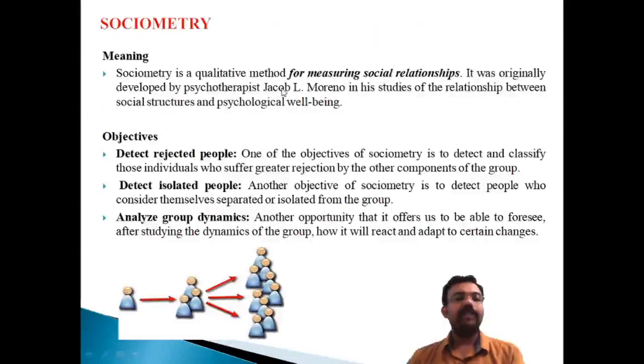Okay, and another important method is sociometry. We discuss what sociometry means: it is another important tool used for data collection. The term means measuring the social relatedness within a group or among individuals. Sociometry is a qualitative method of measuring the social relationship within a group. It was originally developed by the psychotherapist Jacob Moreno, who studied the relationship between social structure and psychological well-being. So this is a method used by the researcher for measuring social relationships.